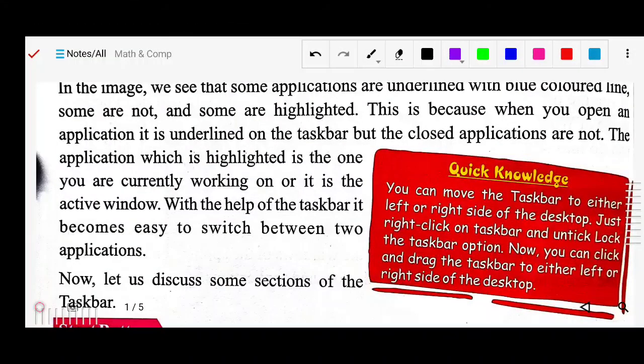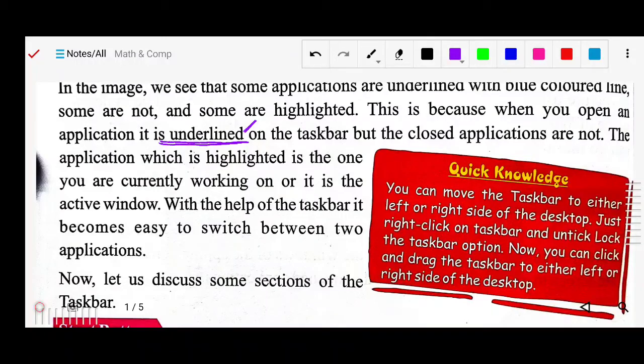If any application is open, you will see that application is underlined. Okay, but if the application is closed, you will not see any underline. Means if any application is running, you will see that it is underlined. The application which is highlighted is the one currently being worked on, or it is the active window.